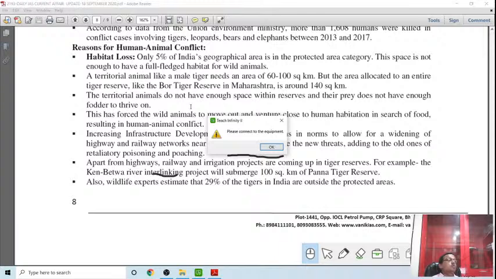Rather, human beings are a superior species, so they should be taking care of others. Habitat loss is man-made; human intervention has led to habitat loss. A territorial animal like a male tiger needs 60 to 100 square kilometers because it is its jurisdiction for movement. Territorial animals do not have enough space within the reserve, and the prey do not have enough fodder to thrive on. That's the emerging challenge. This has forced wild animals to move and venture close to human habitation.